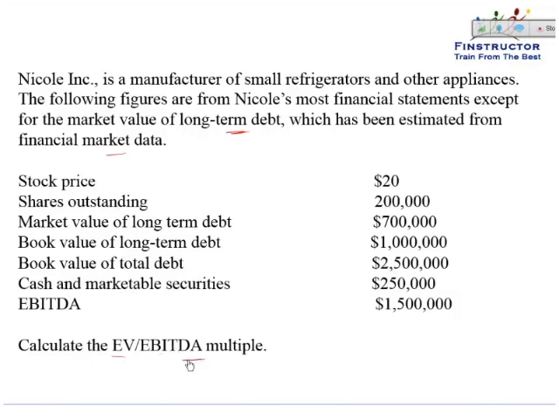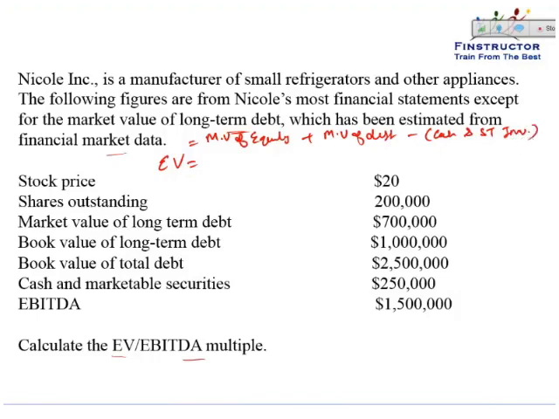So to compute the EV EBITDA multiple, we will first compute the enterprise value. Enterprise value is nothing but the market value of equity plus the market value of debt minus cash and short-term investments.